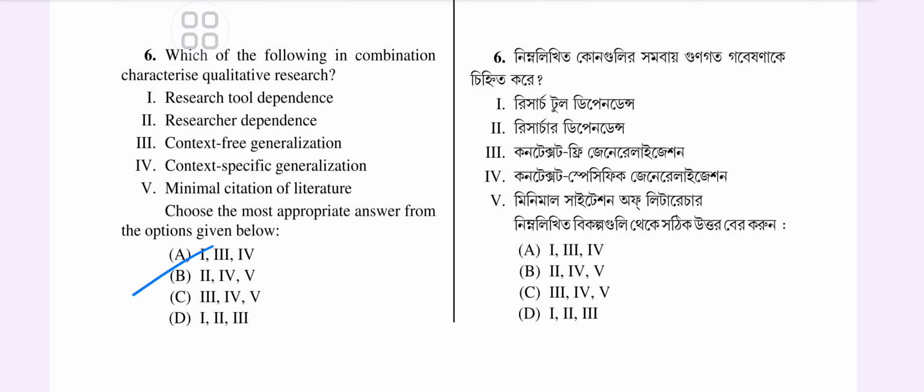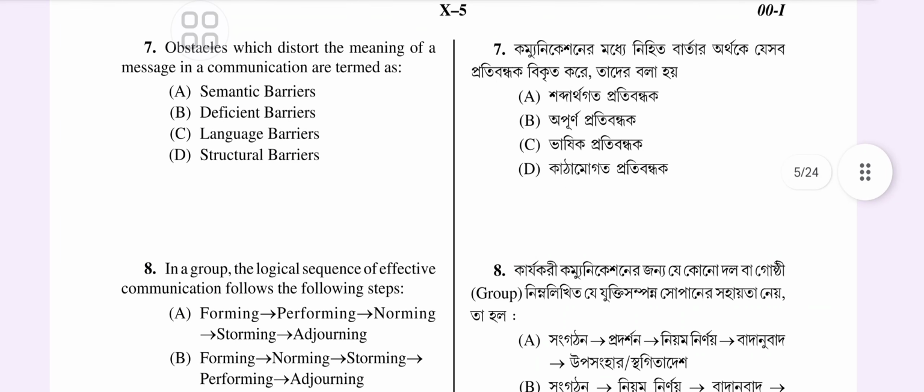Okay, obstacles which distort the meaning of a message in communication are termed as what? Semantic barrier, deficient barrier, language barrier, or structural barrier? The answer is semantic barrier. Why? These are the obstacles in communication which arise due to differences in the understanding or interpretation of word and symbol between the sender and receiver. This barrier occurs when the meaning of a message is distorted, leading to misinterpretation. Such barriers are often caused by language ambiguity, jargon, differences in cultural interpretation, or even poor wording.